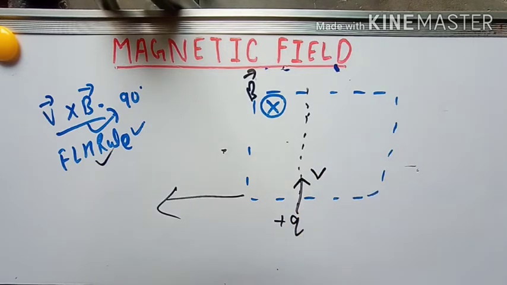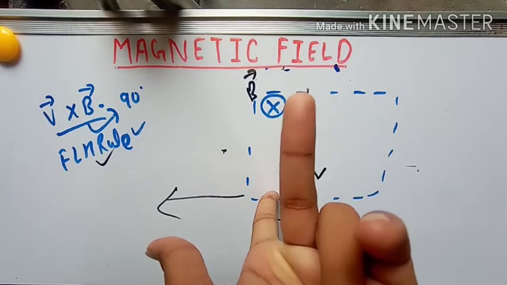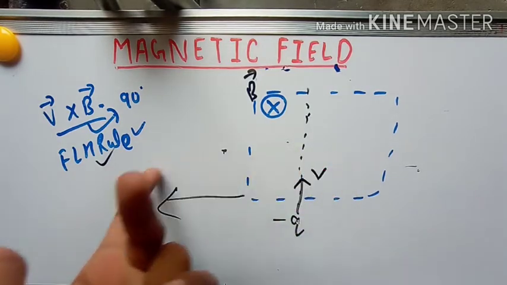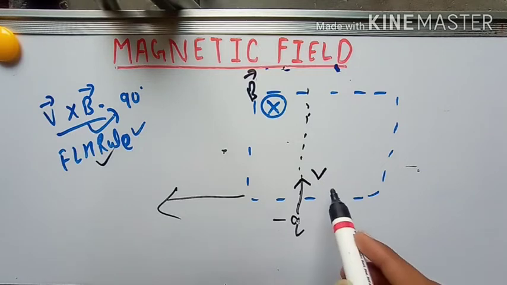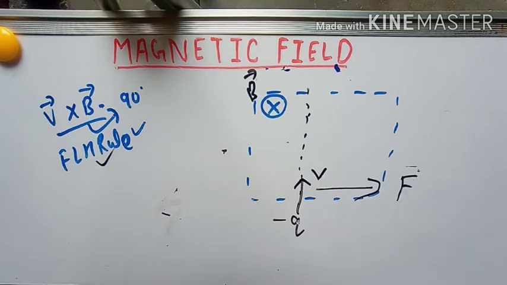Understand? So let us take another example. Suppose this charge is minus q. Now in this case what will happen? You have to do all the things similar to what you did. Same field going inside, you have projected the charge upward. But this is a negative charge, so the direction of the force will change. Now this time force will act in this direction. Understand? Easy. So do I need to take more examples? I don't think so, because throughout the chapter you will be using these things and you will be learning these things.